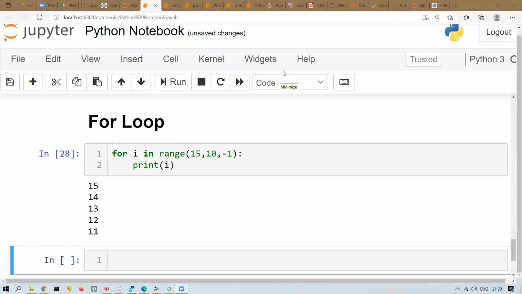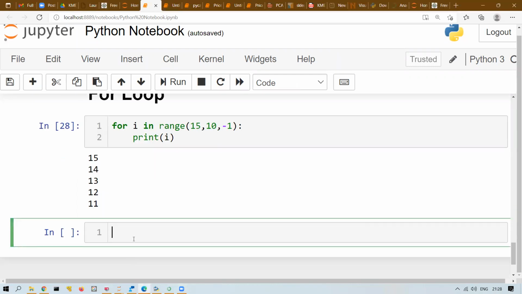One more thing is, if this for loop, okay. So let's say you don't want continuous increment or continuous decrement, you want random increment and random decrement. In that case, instead of range, you will be using another structure called list. Let me give you an example.